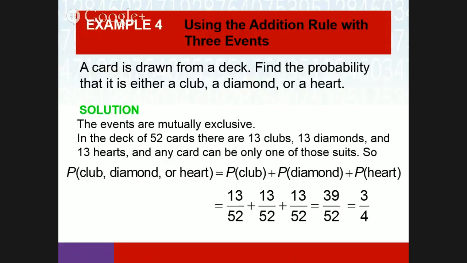So there's more than one way to approach this problem. Here, we're emphasizing the or. They're mutually exclusive, so you can break it up as the probability of clubs plus diamonds plus hearts, which each is 13 out of 52. Add that and you get 3 out of 4.